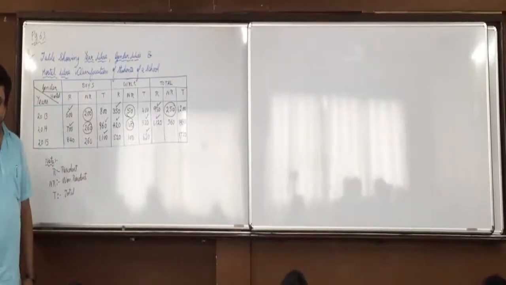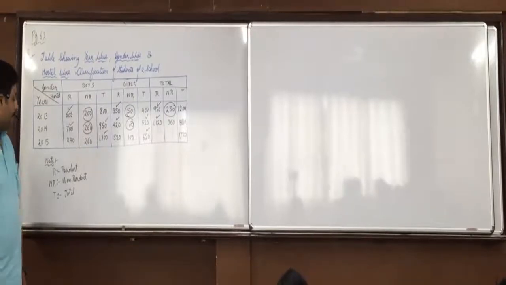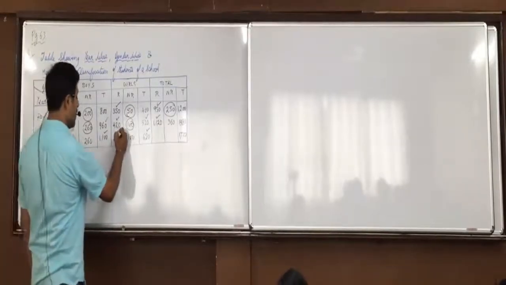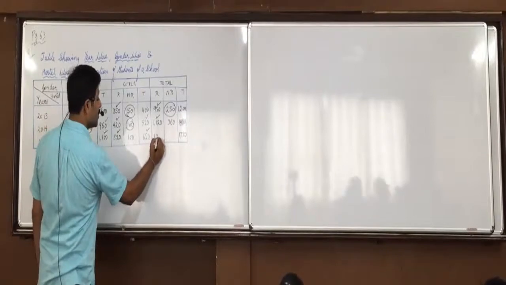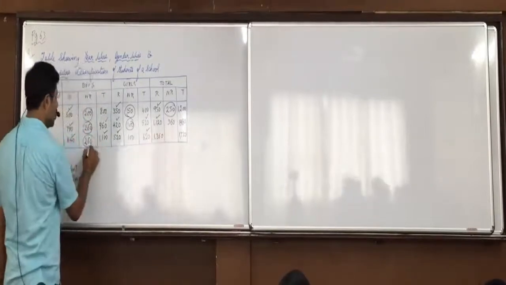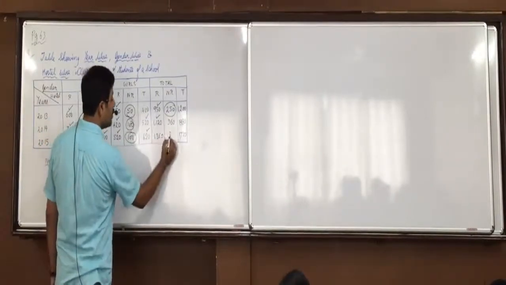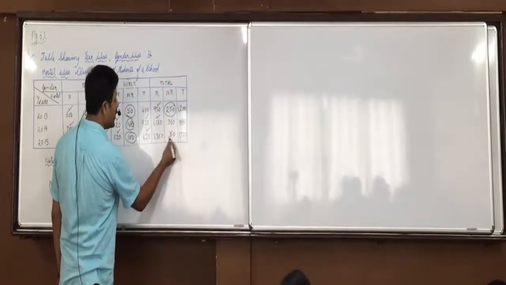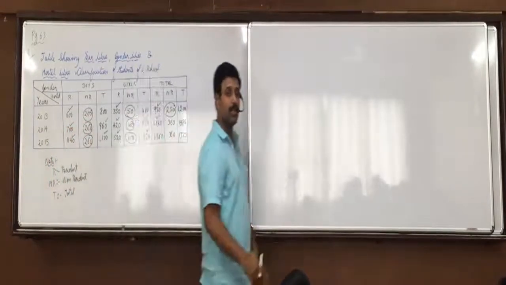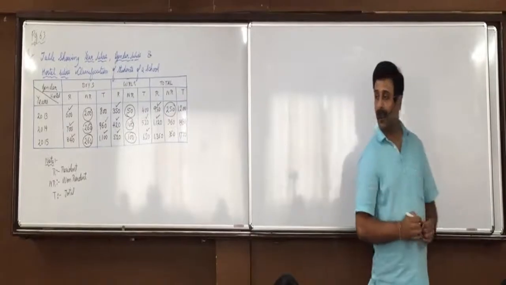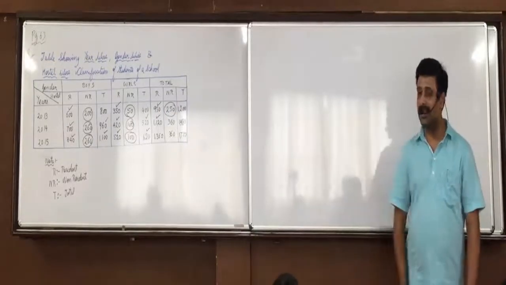Kushbu, what else? So 840 plus 520, 1360. 260 plus 100. See, this also remains the same, and 1720 minus 1360 is also 360. So, did all of you understand this table?